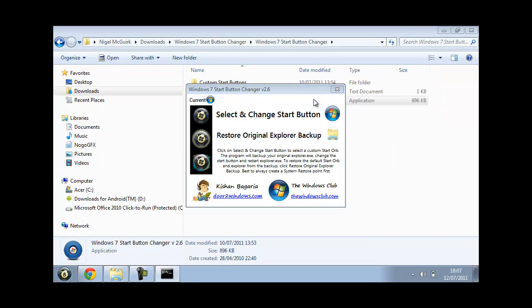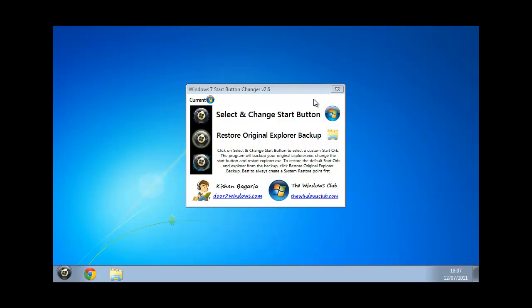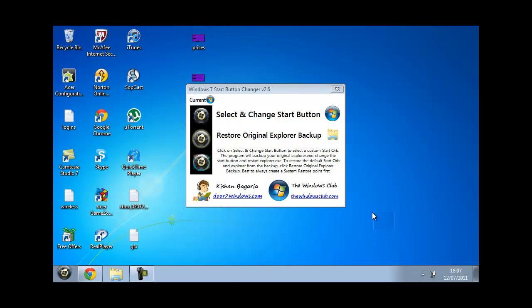Double click on that. It should restart, or will back up your original explorer.exe. And then here, look down here, it's changed. Yeah, perfect. And if at any time you need to restore original Explorer backup, you just click there and it will go back to like you've never changed it before.